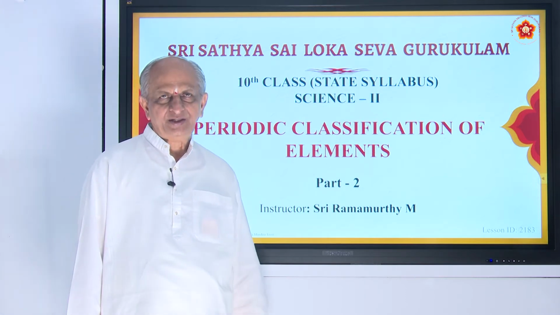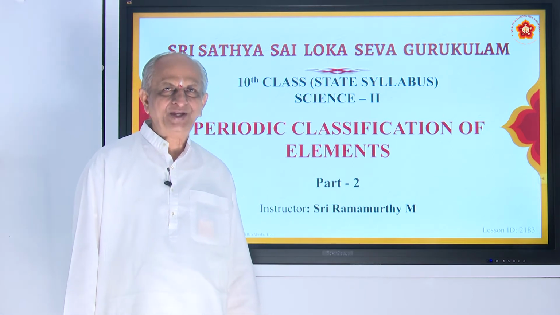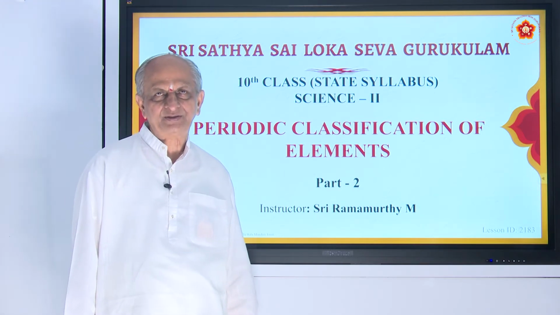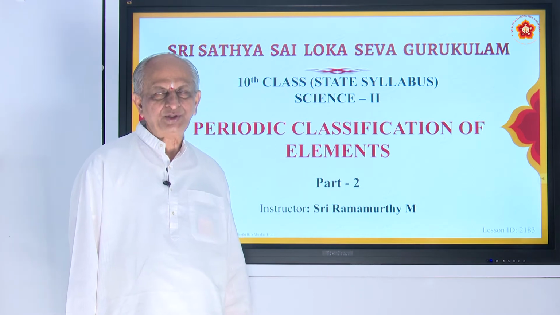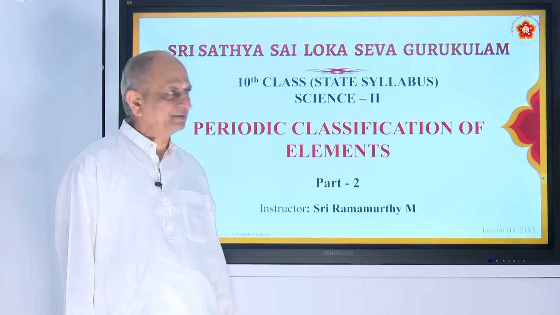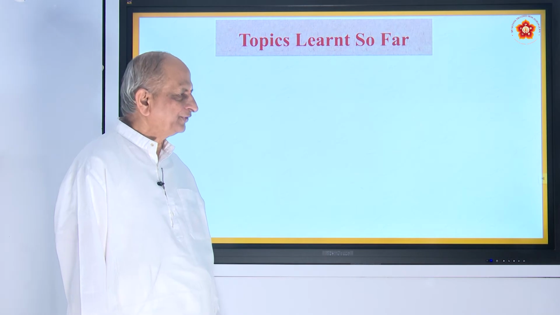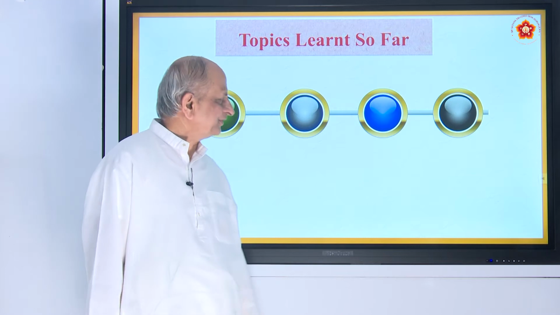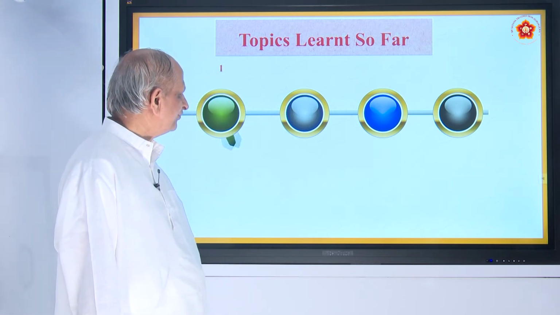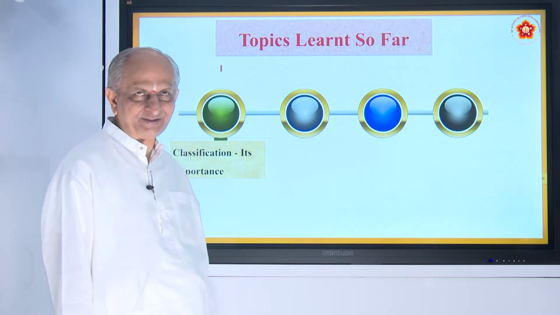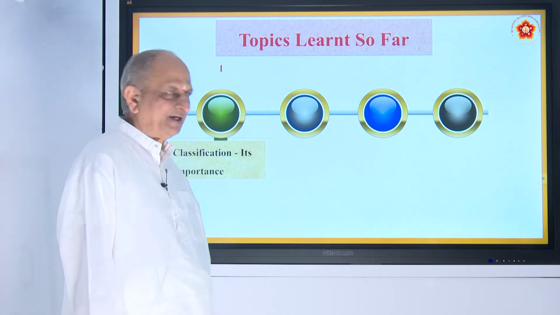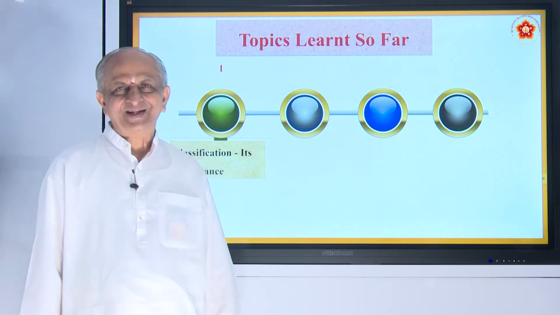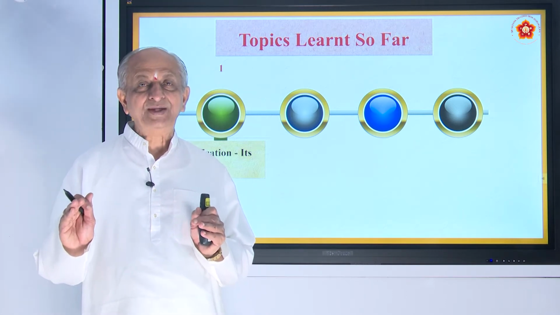We have already discussed periodic classification of elements in the first part. Today we are going to continue in the second part. What we have learned so far, you can see in these wheels. The first item you have studied is classification. Classification means scientific grouping.